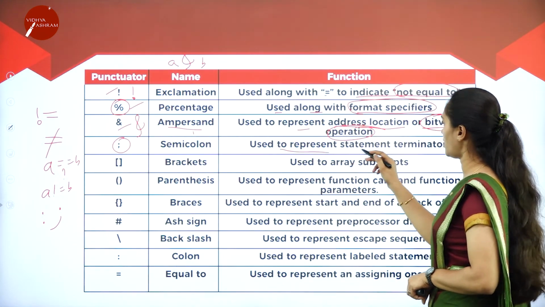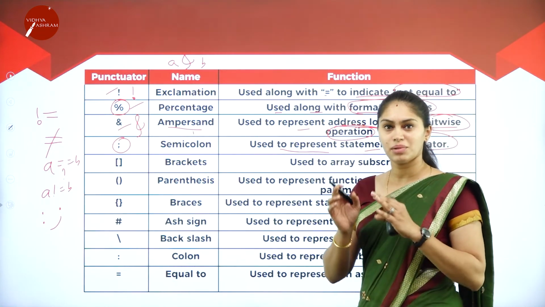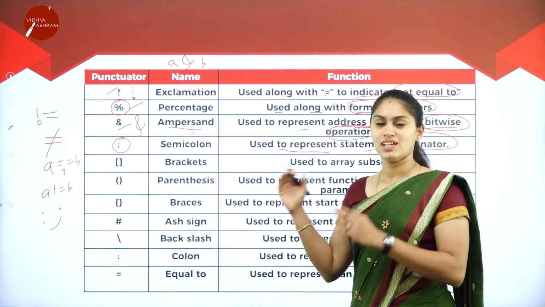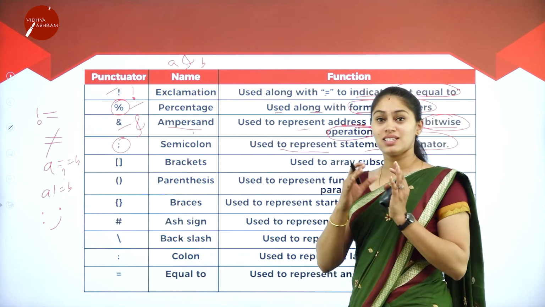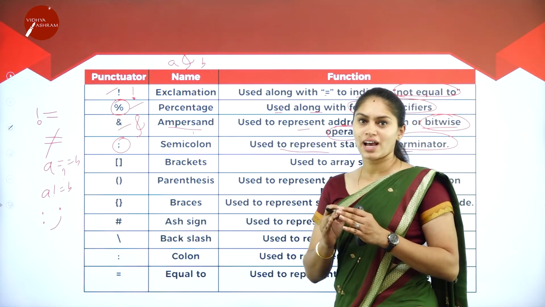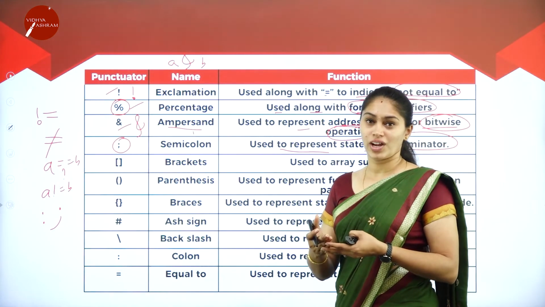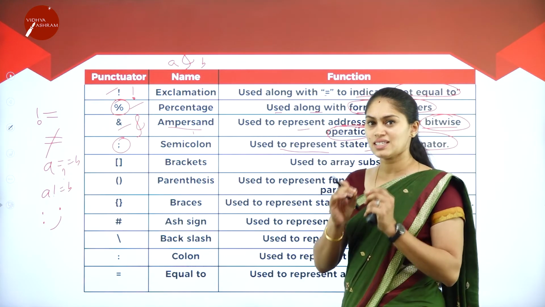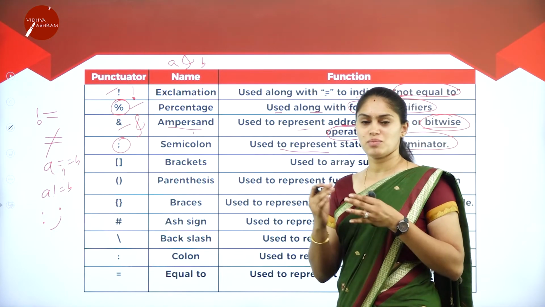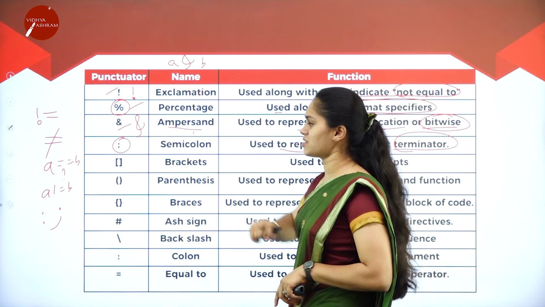This is mainly used to represent the statement terminator and also used as the separator. Terminator in the sense what? At the end of this session, I am going to have a thank you slide, so at that time you get to know this is the end of this session. If I don't use the thank you slide, you may think it is not the end of this class and you may wait. So the semicolon indicates the termination of a particular statement. We have thousands of statements in programming, so how can I get to know the end of a particular statement? For that purpose, we use this semicolon.